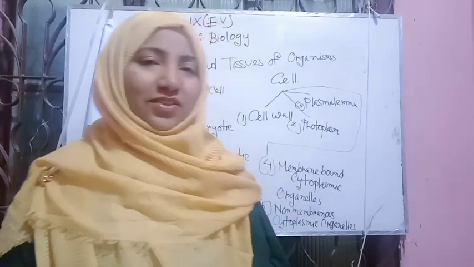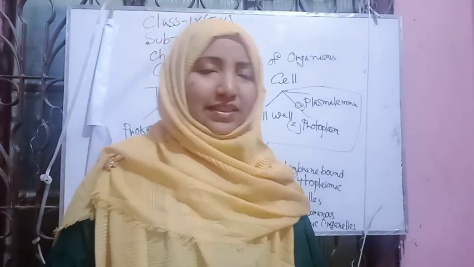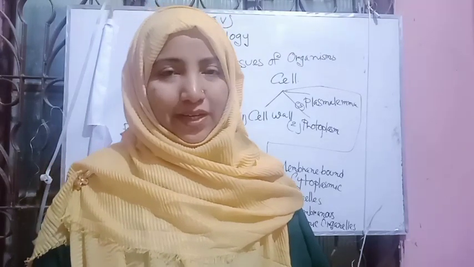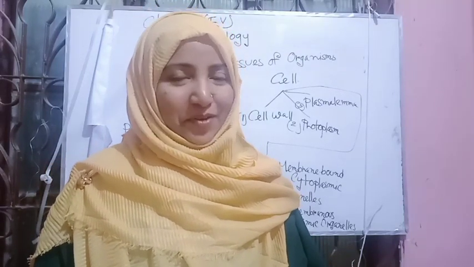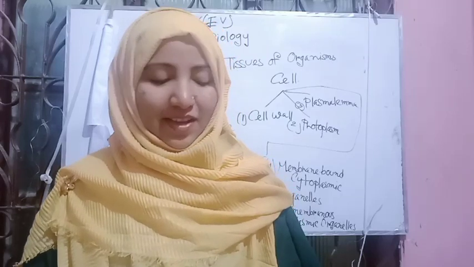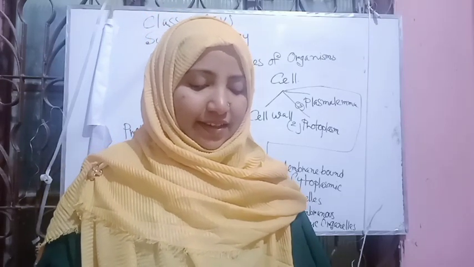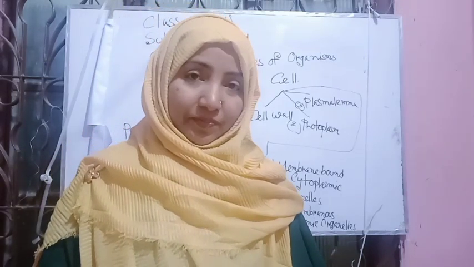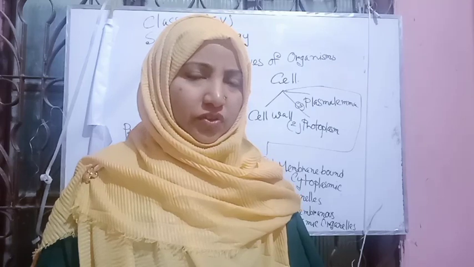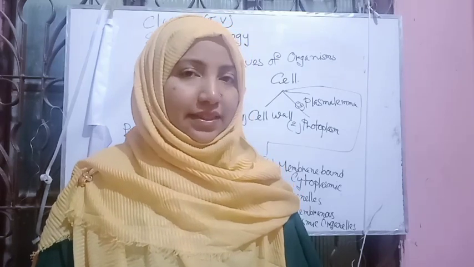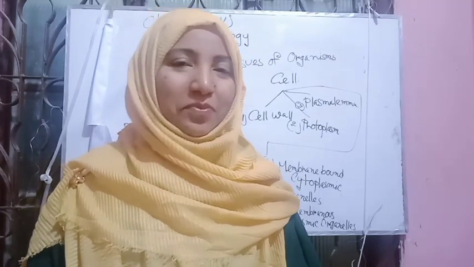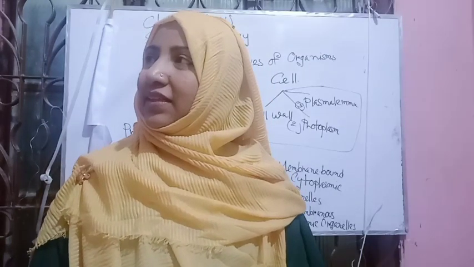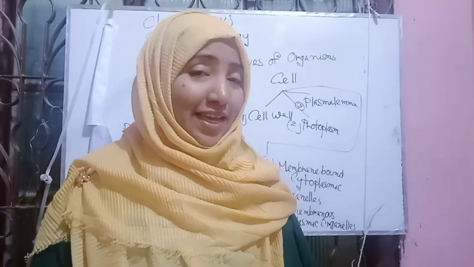Now, my dear students, today our new topic: cells and tissues of organisms. Please everyone open the books to chapter 2. Again, it's also a large chapter. You have already learned the concept of biological cell in your previous classes. We have also drawn the class 6, class 7 cell structures, plant cell, animal cell, and the differences between plant cells and animal cells.